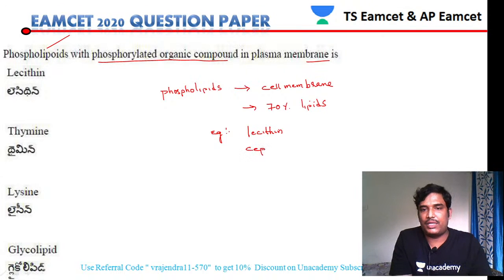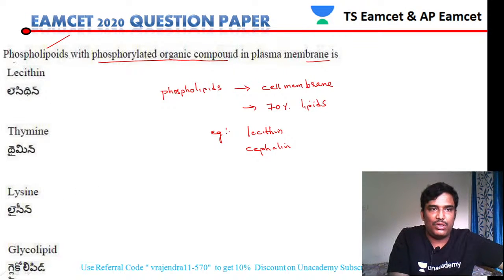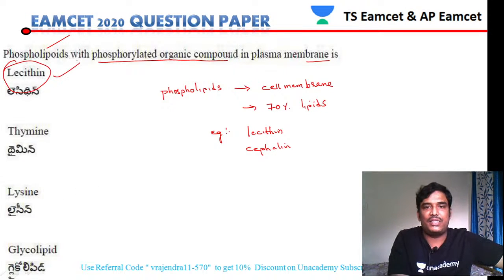Then there is another example that is called cephalin. So lecithin and cephalin are the two best examples of the phospholipids. Now again you can identify. So finally our answer is lecithin.